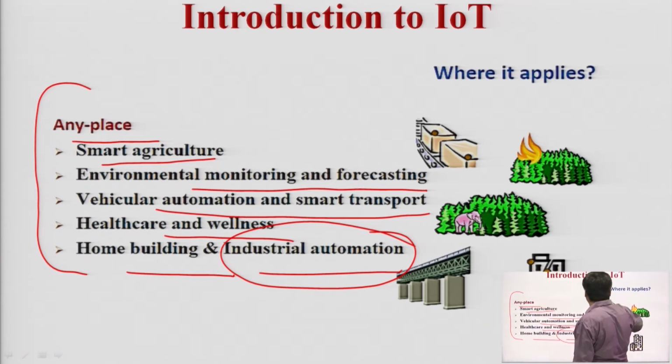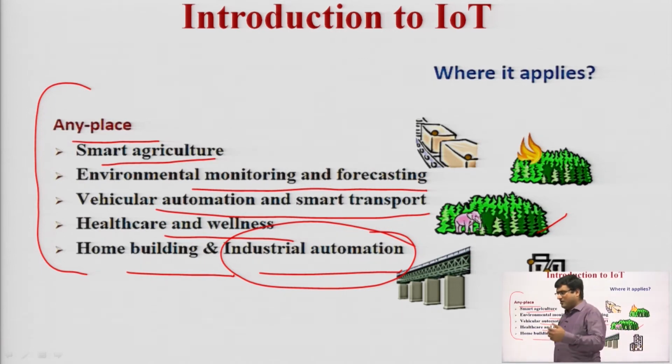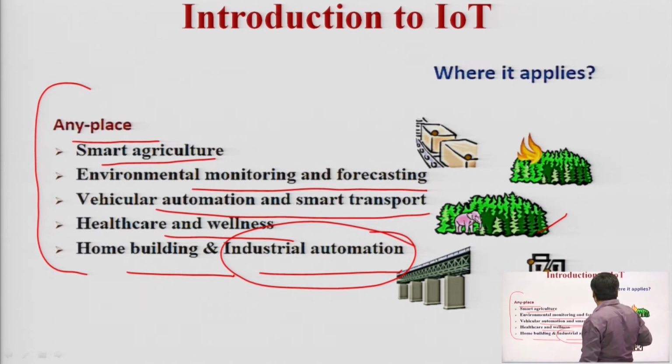So here you can see the various pictures: smart agriculture, forest, land. You can detect if there is any fire taking place in a forest. You can deploy the sensors between the trees. If any fire happens, those sensors are capable of providing the information to the local station, so that a solution can be provided by the use of IoT. Okay. So you can deploy it anywhere.